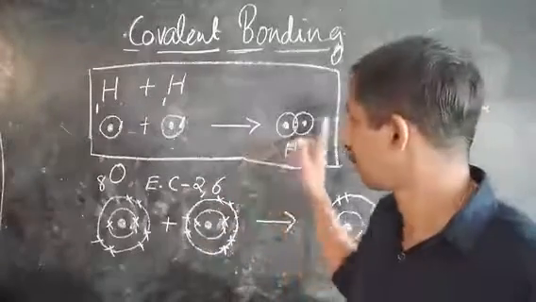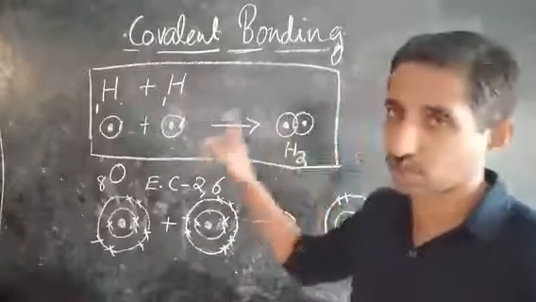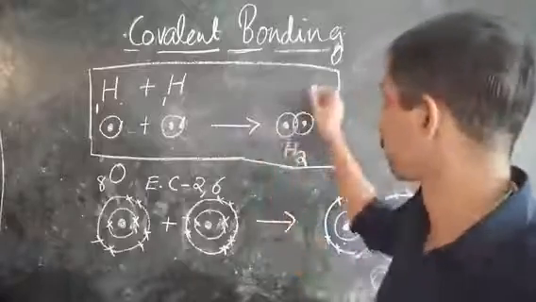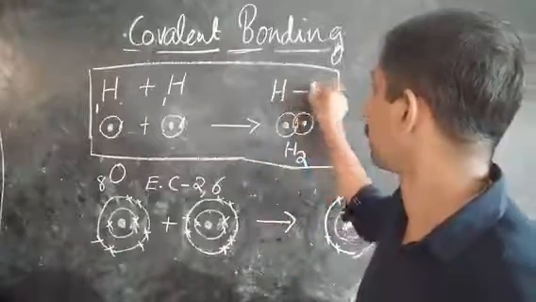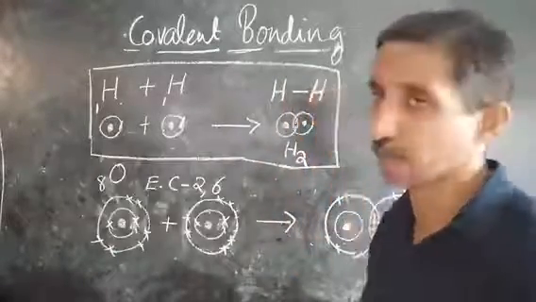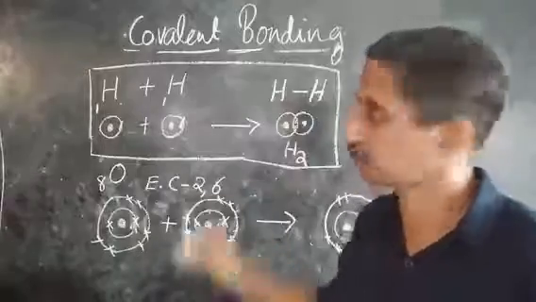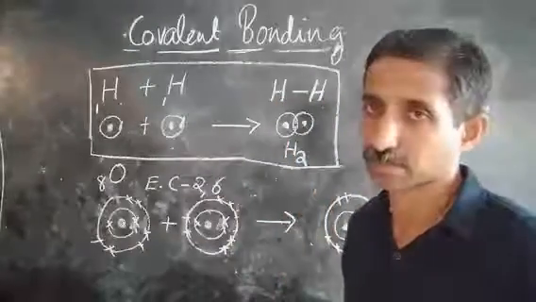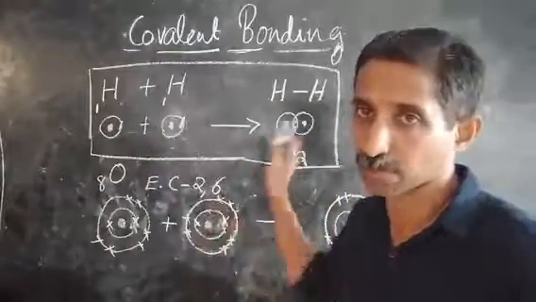One electron is contributed by each, so it can be represented as H, single line, H. That means H, single bond, H. The hydrogen molecule can be represented like that.